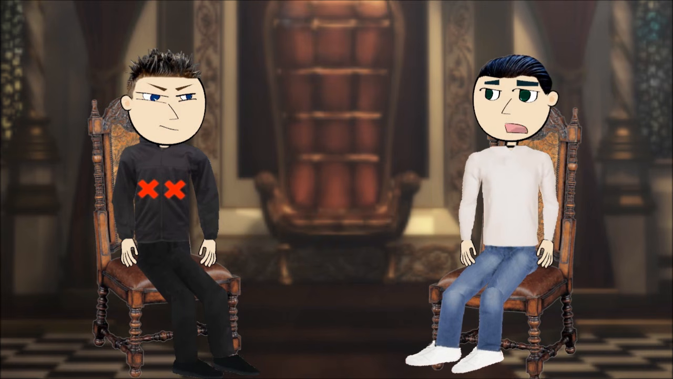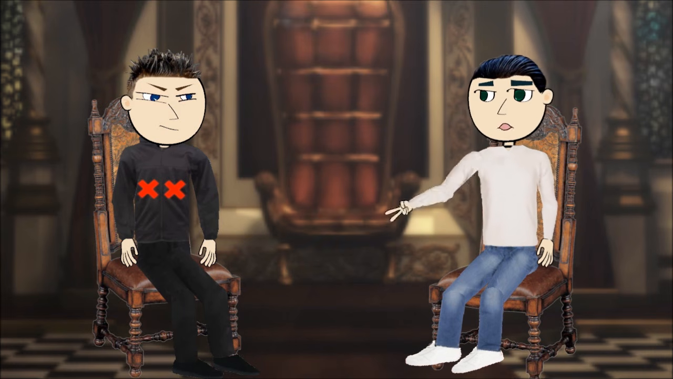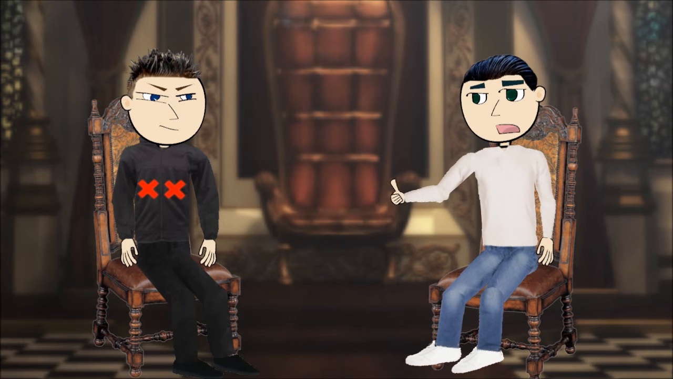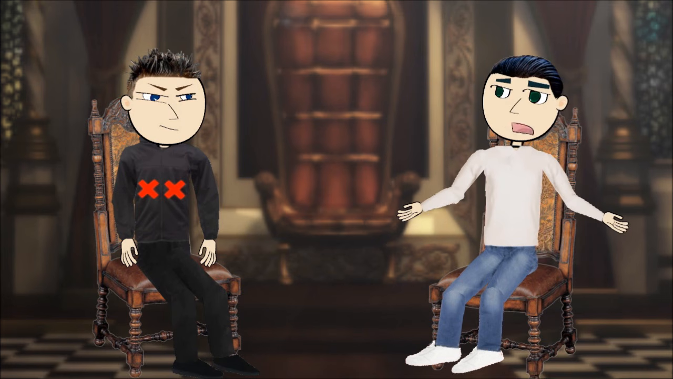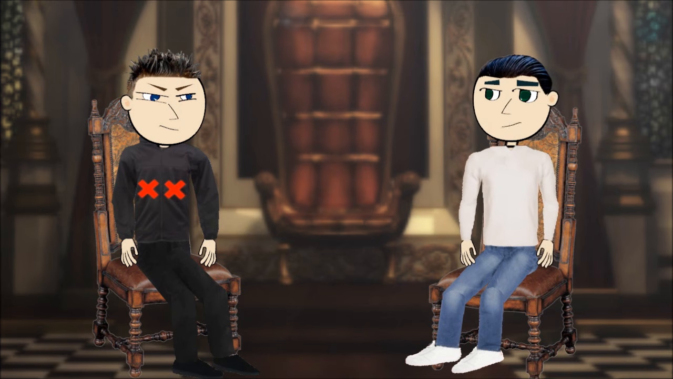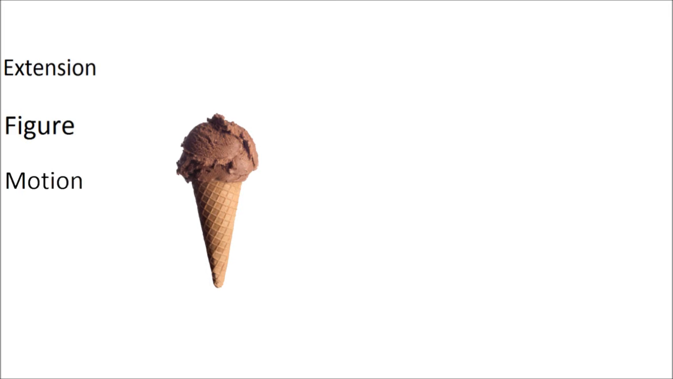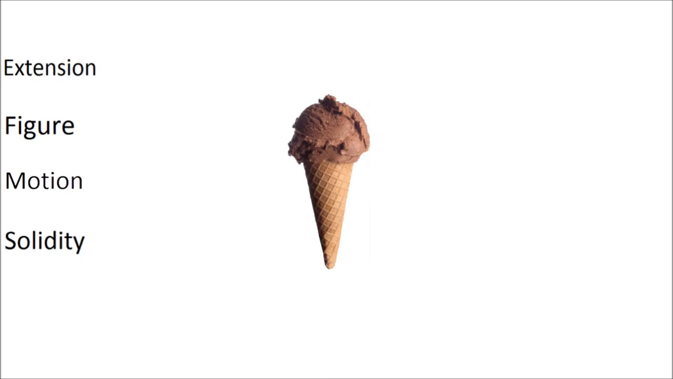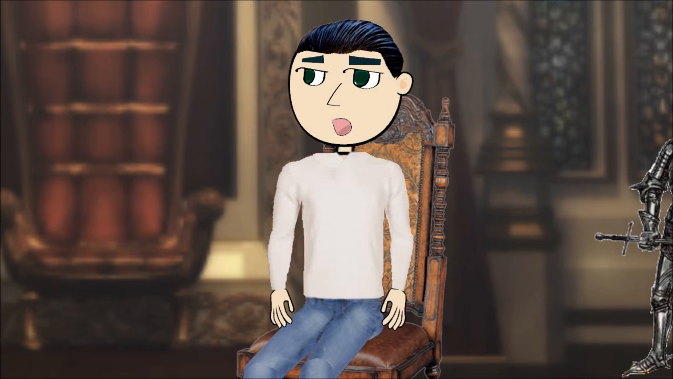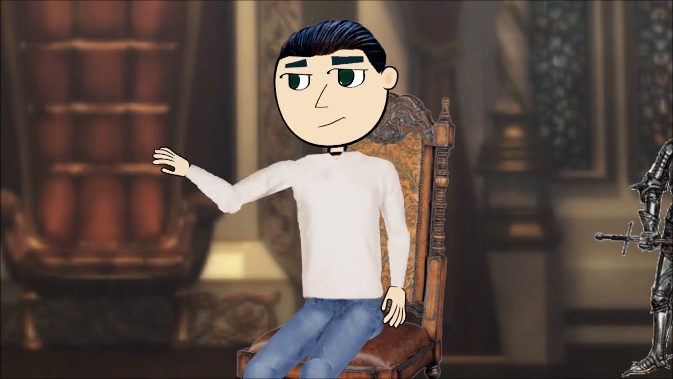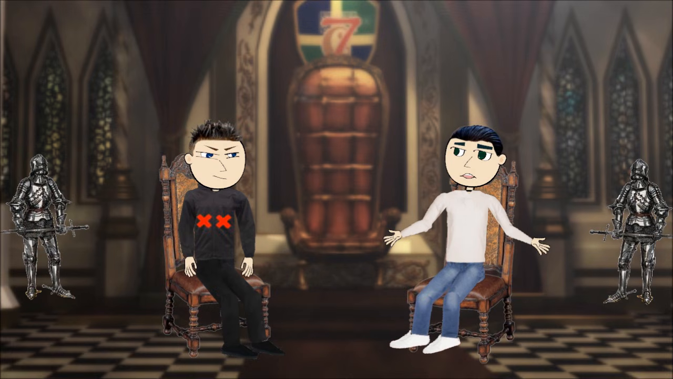Now, he argued that reality can be divided into two categories, primary and secondary qualities. If we take an object, let's say an ice cream, the primary qualities are the extension, the figure, the motion, the solidity, and the number. These primary qualities are mind independent. They exist in the physical world external to us.